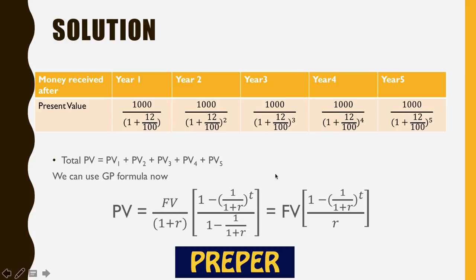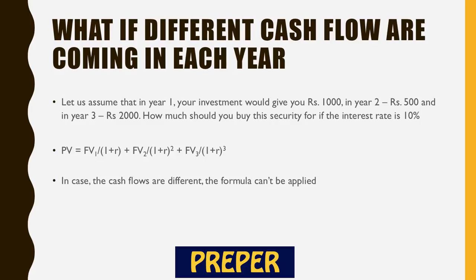And again, you can say it's a GP, and we can find a formula for this. So this becomes PV is equal to FV into (1 minus 1 by (1 plus R) raised to power T) by R. So if it's compounded annually, then this is the formula. If it is compounded multiple times in a year, then the formula would use R by N and NT accordingly.